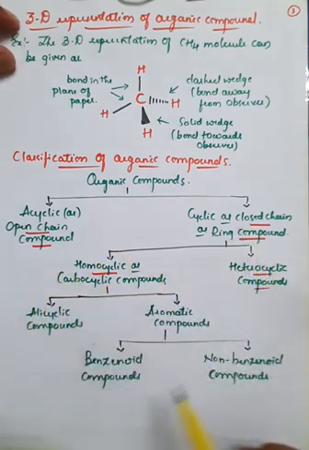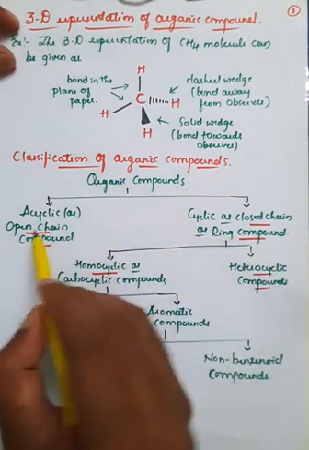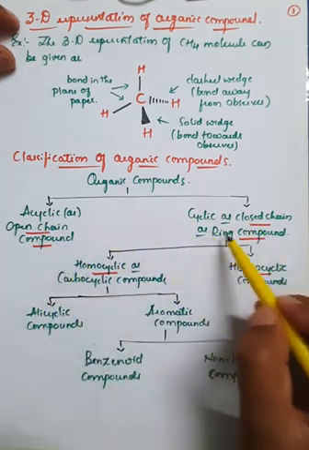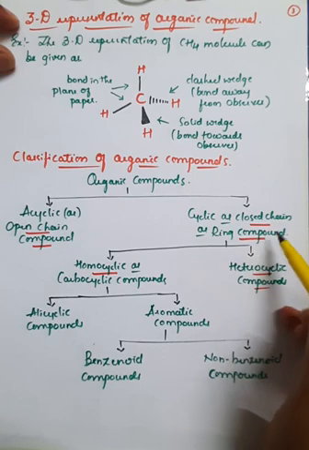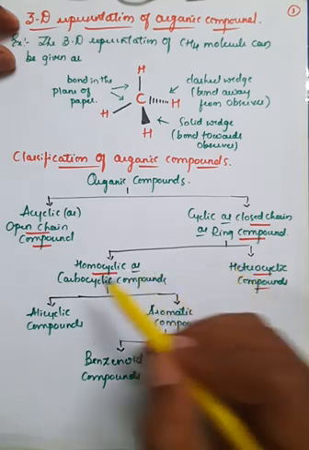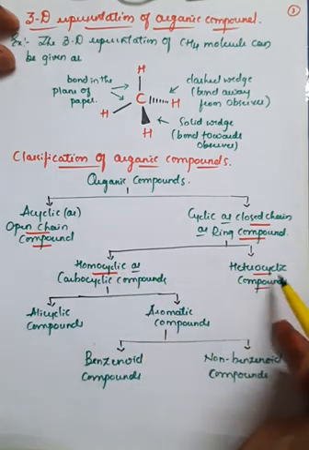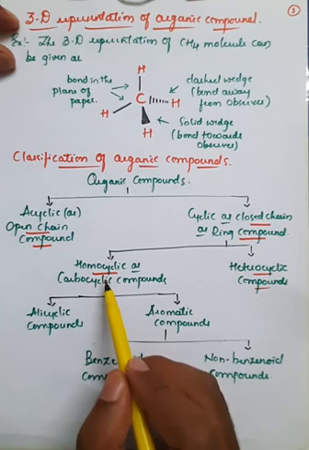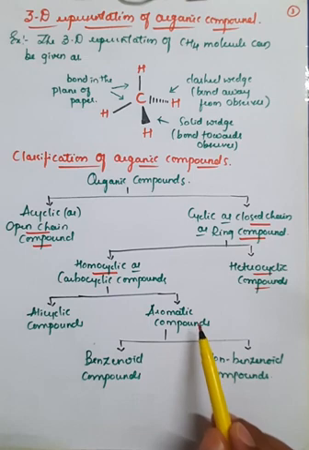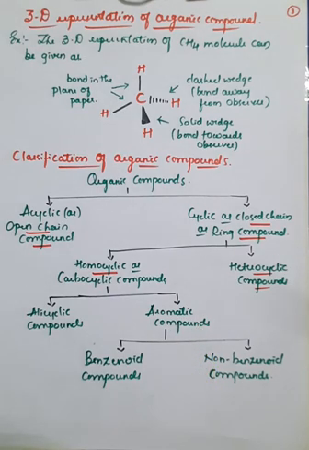Now just remember this chart. Organic compounds are generally divided into 2 types. One is acyclic, or open chain compound, and the second one is cyclic, or closed chain or ring compound. Further, this cyclic compound is subcategorized into 2 types: homocyclic and heterocyclic. Homocyclic is also divided into 2 types: alicyclic and aromatic compounds. And further aromatic compounds are subdivided into benzoid as well as non-benzoid. So now we'll see what we have studied in today's class.